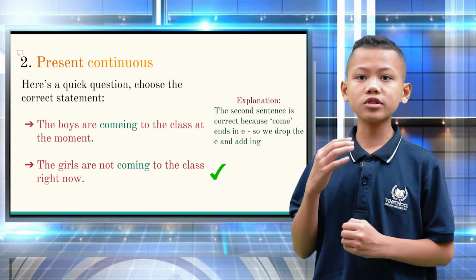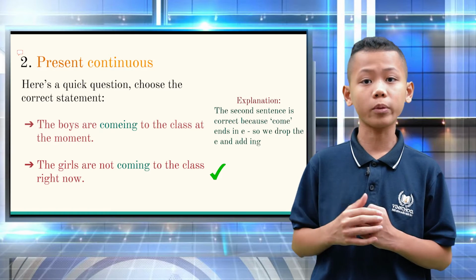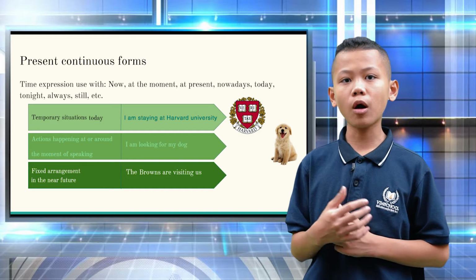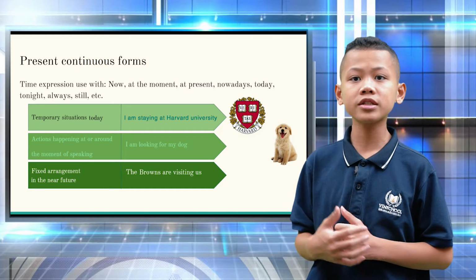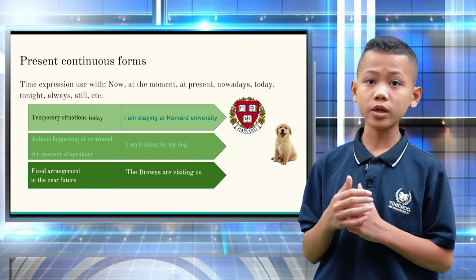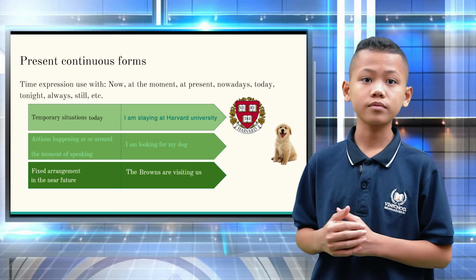Moving on, we will start with the present continuous. This tense has a total of 5 forms. Time expressions used with it include now, at the moment, at present, nowadays, and various other time expressions. An example for a temporary situation: I am studying at Harvard University.